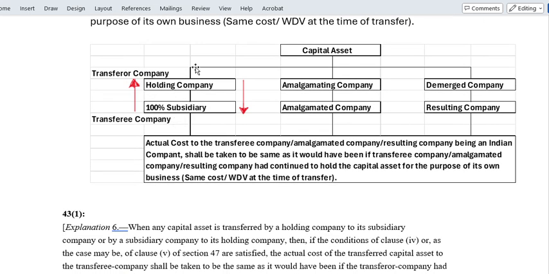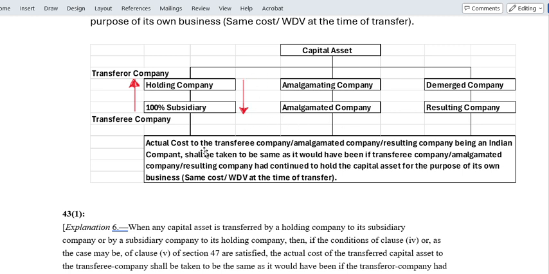Okay. Now in such a case, when a holding company is transferring its capital asset to its 100% subsidiary, or the amalgamating company is transferring to the amalgamated company, or the demerged company to the resulting company, how is the actual cost calculated? What is the actual cost in such a case?